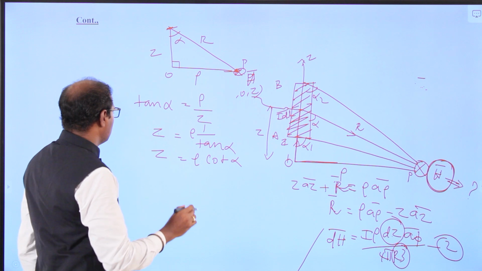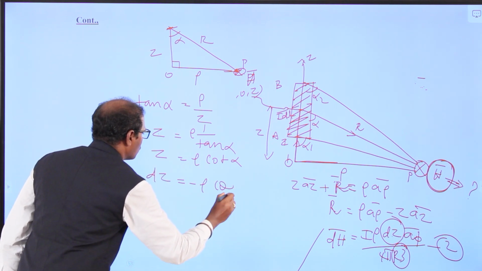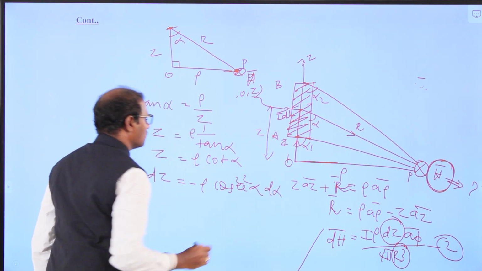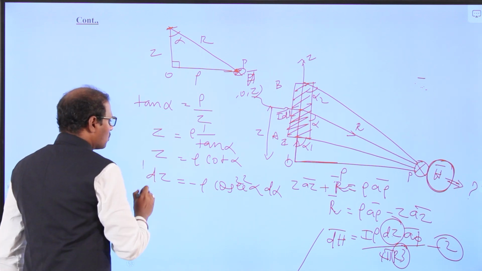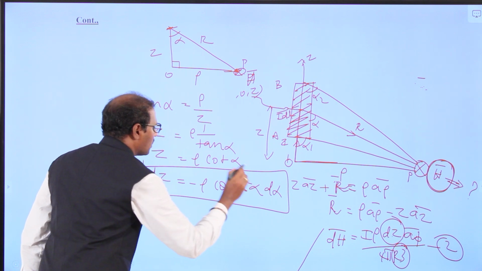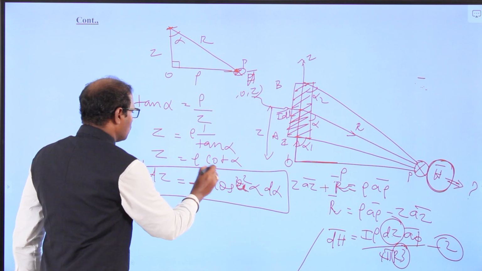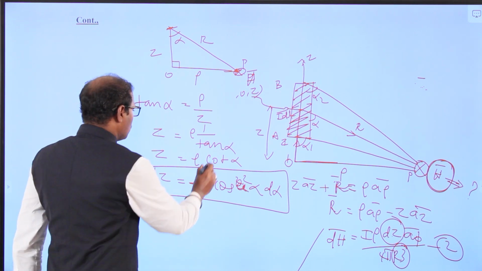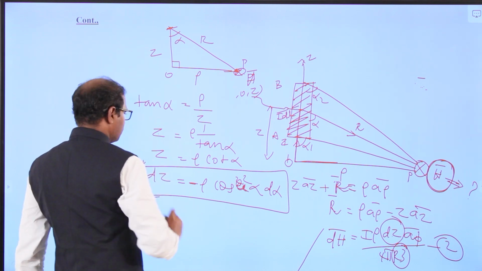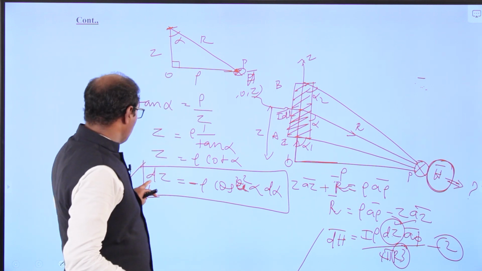Taking differentiation, dz is equal to minus rho cosecant squared alpha d alpha. We got the dz value.